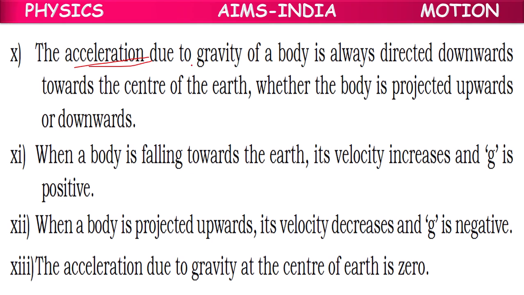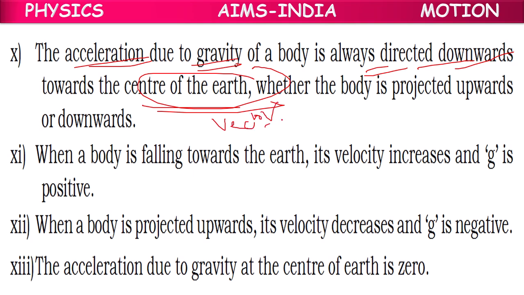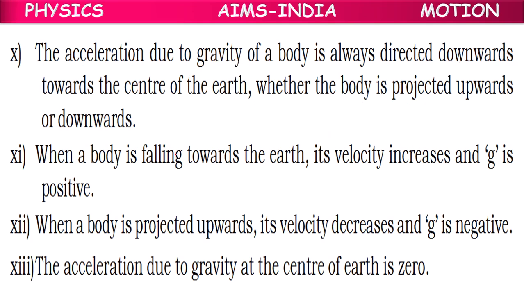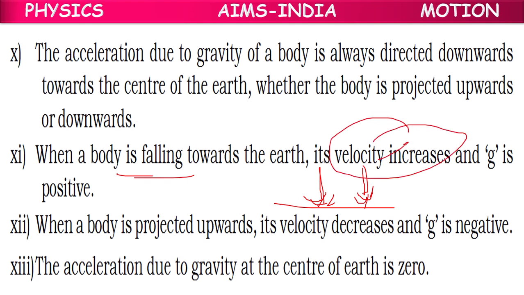So the acceleration due to gravity is always directed towards the center of the earth. So it is a vector. Whether the body is projected upwards or freely falling downwards, it always points towards the center of the earth. If a body is falling downwards, earth is also attracting downwards, and the body is also falling downwards. So in this case, the velocity will increase and the acceleration due to gravity, G value, will be positive.